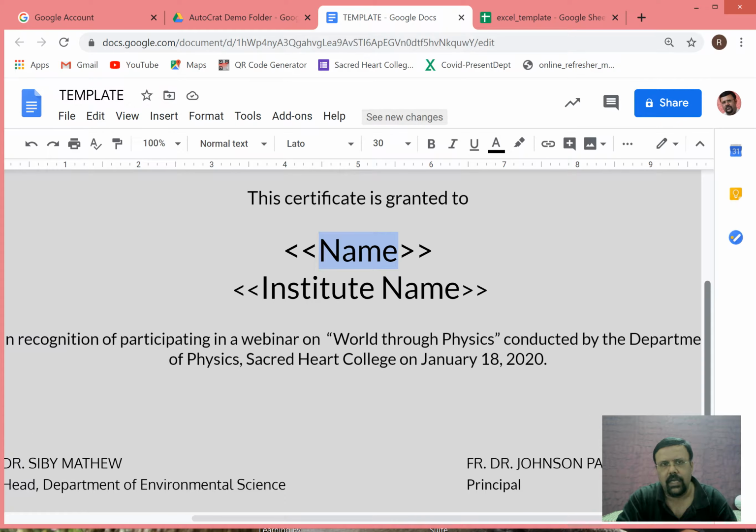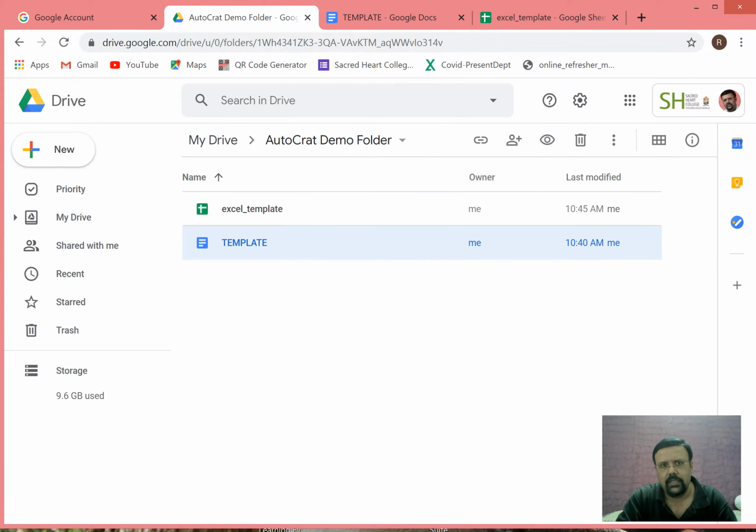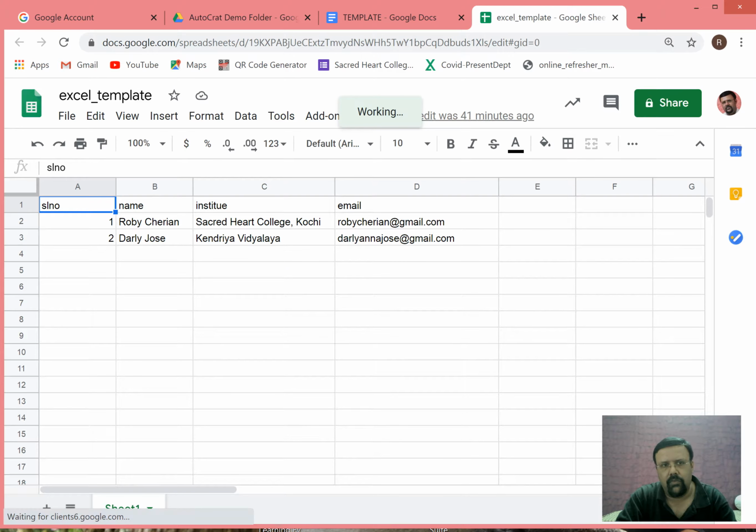So what I did was I just made another Excel sheet here, and I will show the Excel sheet. In the Excel sheet, I have one column which is serial number, then name, then institute, and then email, which I just copied from the Google form.